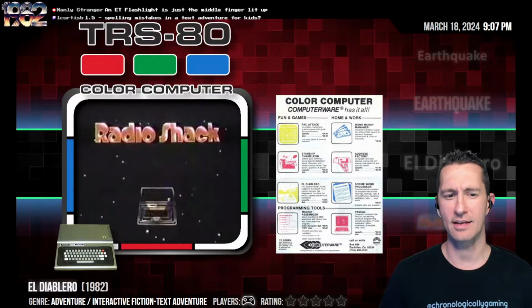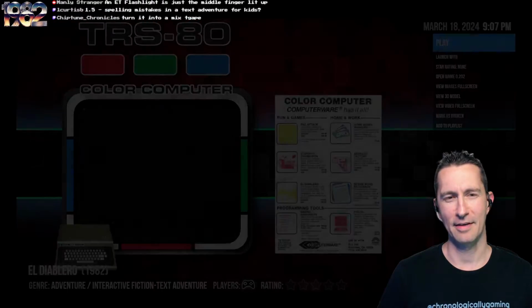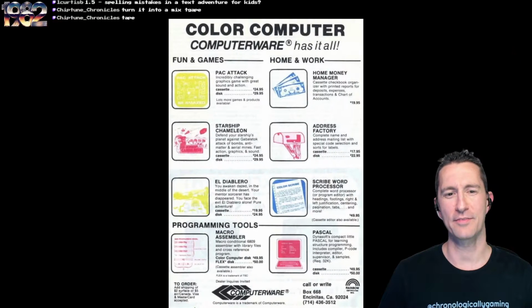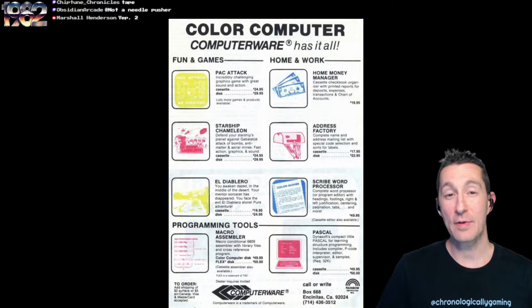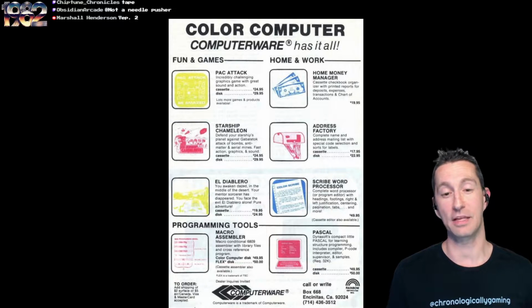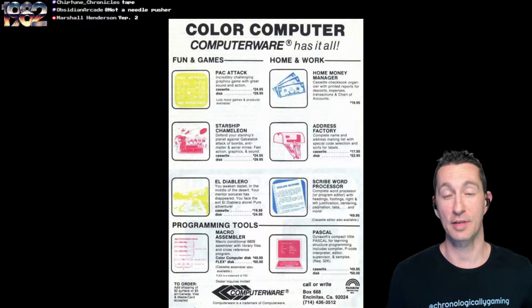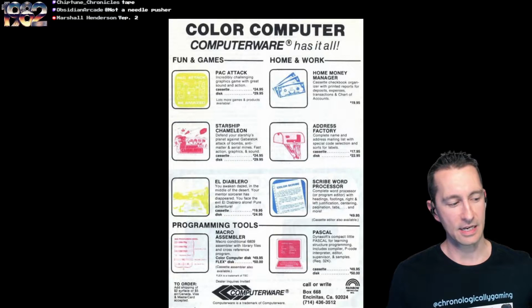We're back on the TRS-80 Color Computer. Let's play El Diablero. I'm not familiar with this one. We do have a couple of screenshots from advertisements you'd see at the time. The Color Computer has it all. Yes, it does. Oh, by the way, on the VIC-20, that was our 278th VIC-20 game we played so far on the show. So to compare to the home computer releases of what would be possible out there, TRS-80 is still a lot, 138 games now of what we're up to.